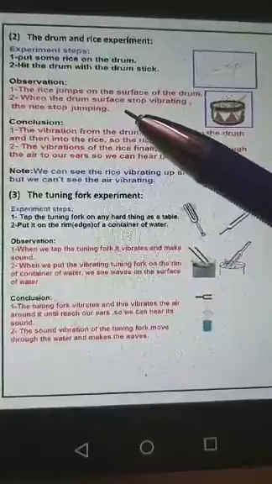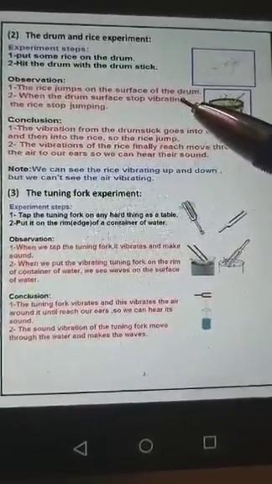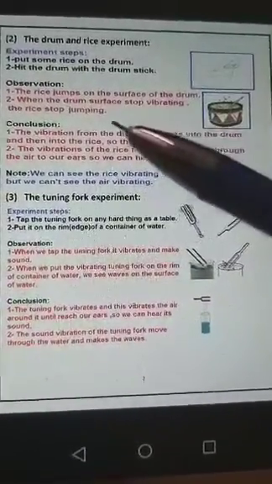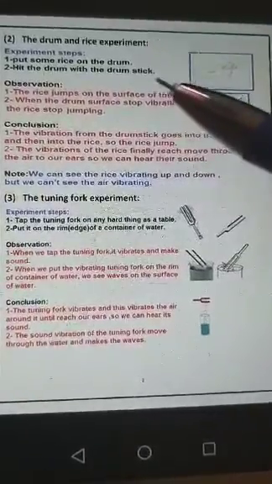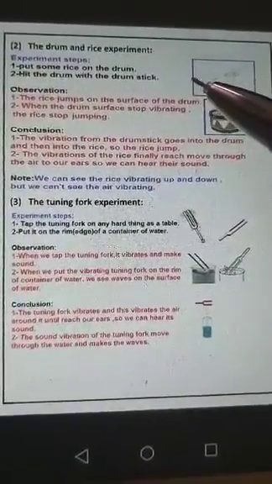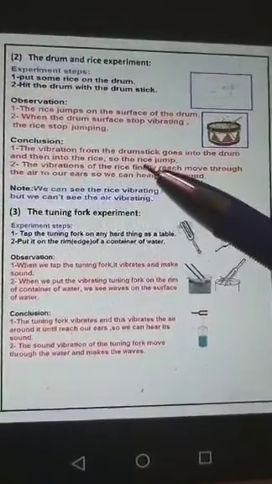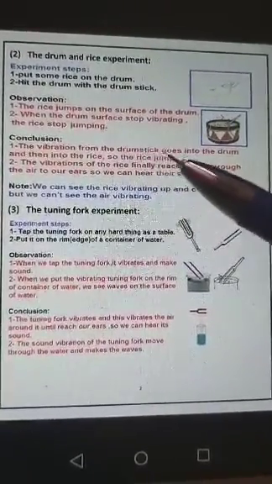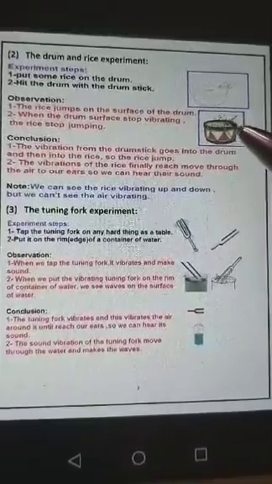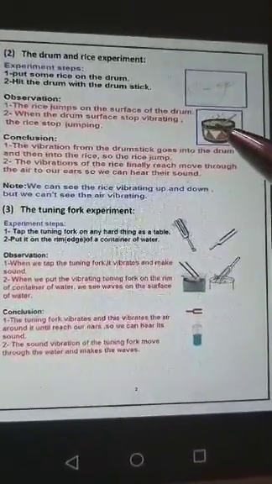When the drum surface stops vibrating, like the ruler, the rice stops jumping and the ruler stops making any vibrations or any sound. What is the conclusion here? The vibration from the drumstick goes into the drum when you hit it.